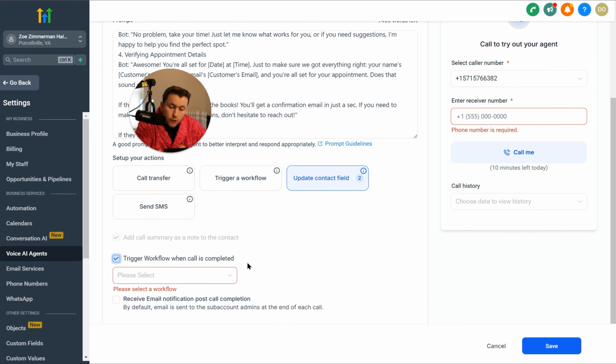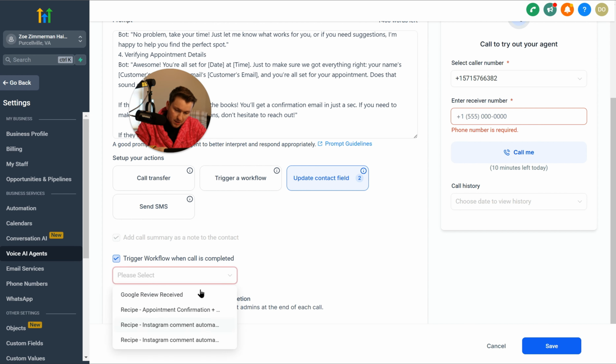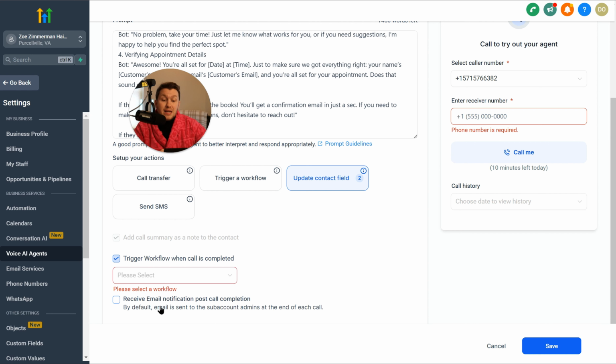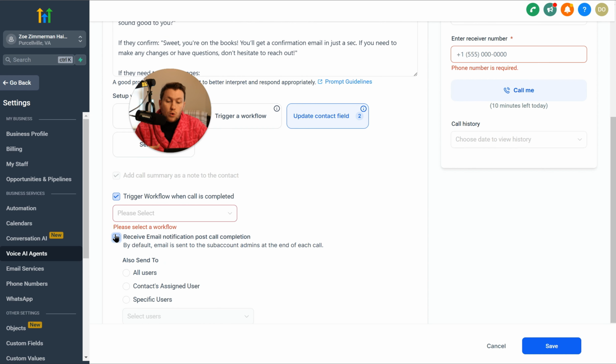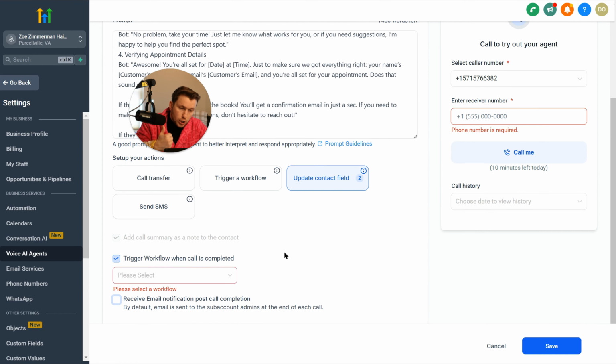And then right here, you have trigger workflow when call is completed. So as soon as the call goes beep, we're done, it immediately starts sending the messages. And again, you just pick the workflow from the drop down right there and you're good to go. And then right here, this is just picking what you want it to say after call completion. Does this go to a certain user? Does this tell Bob over in the HR department to start sending messages? Whatever it is, you pick the user and then you're good to go.